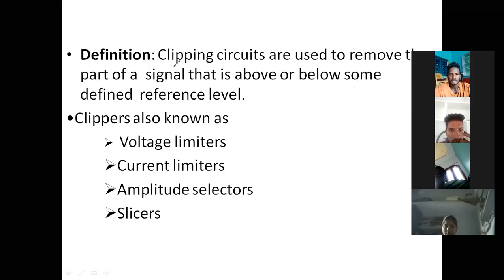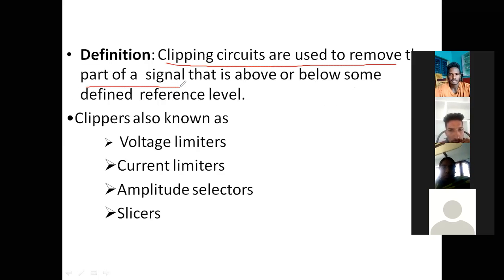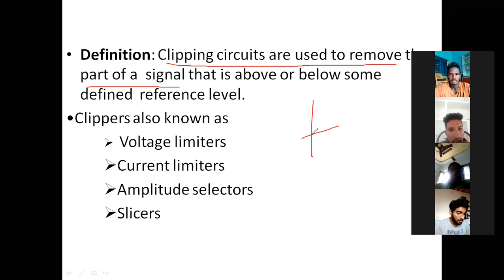Clipper is nothing but cutting. Therefore, clipper circuits are used to remove part of the signal. Clipping is nothing but cutting the waveform. It is used to remove a part of the signal above or below a reference level. Suppose this is my input, and I consider some reference level at this point. Above this point I have to cut my input signal, or below this level I have to remove my input signal.